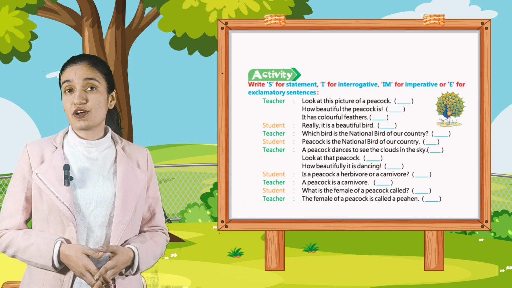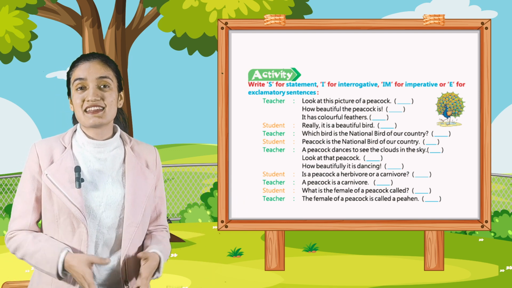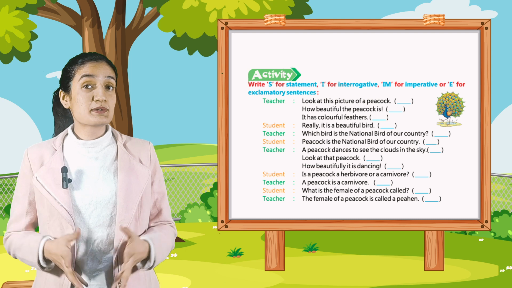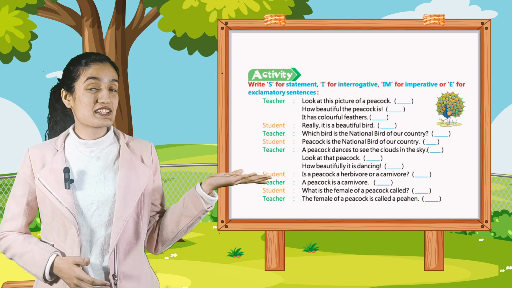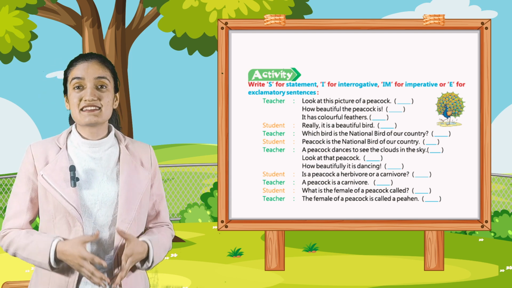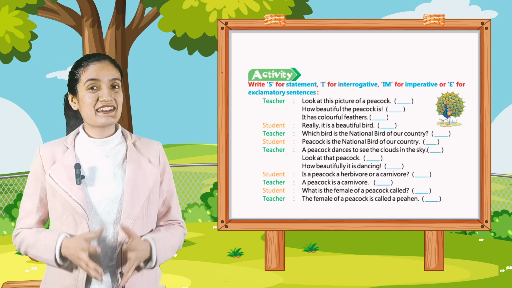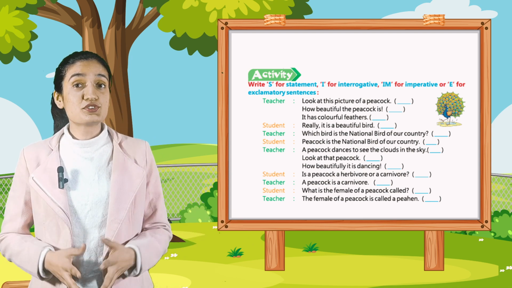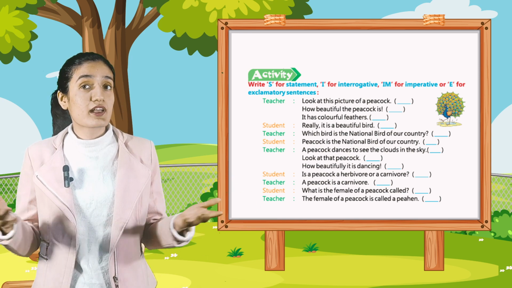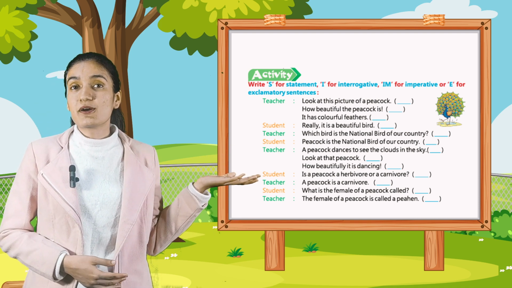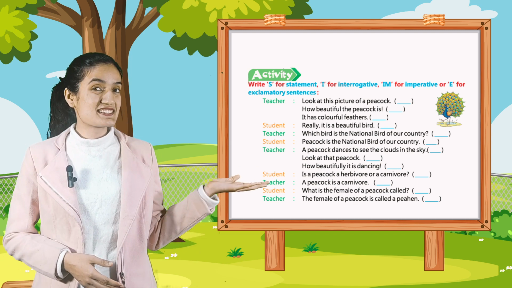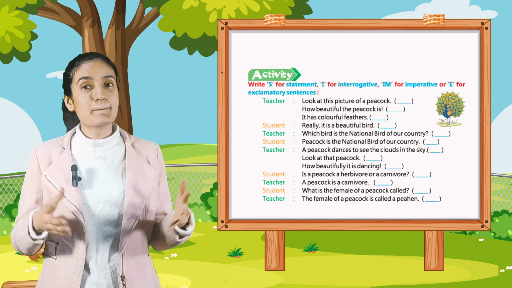Teacher, look at this picture of a peacock. How beautiful the peacock is. It has colorful feathers. Student, really, it is a beautiful bird. Which bird is the national bird of our country? Student, peacock is the national bird of our country. Teacher, a peacock dances to see the clouds in the sky. Look at that peacock. How beautifully it is dancing. Student, is a peacock a herbivore or a carnivore? Teacher, a peacock is a carnivore. Student, what is the female of a peacock called? Teacher, the female of a peacock is called a peahen.